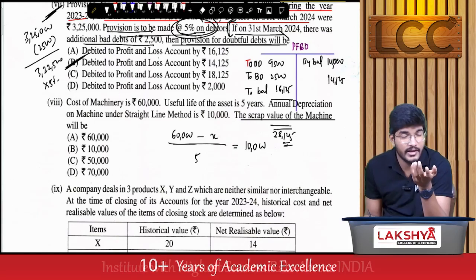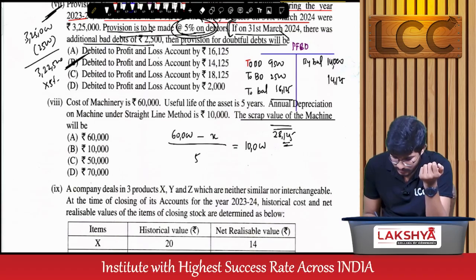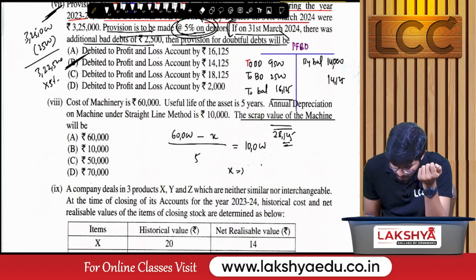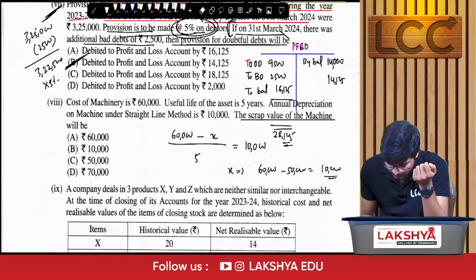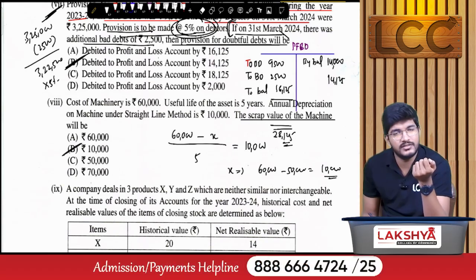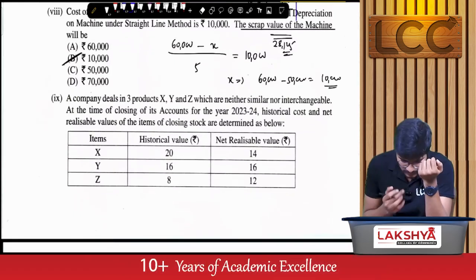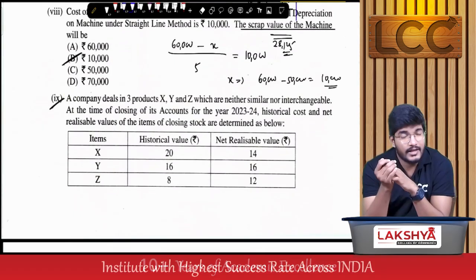Now we need to identify the x. Let scrap value be x. So x is equal to 60,000 minus 50,000. Then it will be 10,000. So very simple question, right? So the option is B.